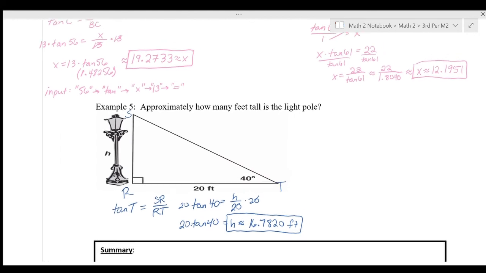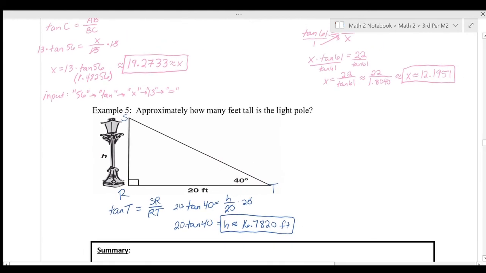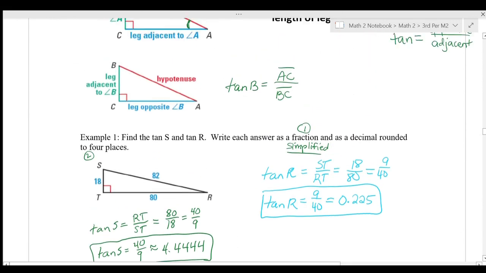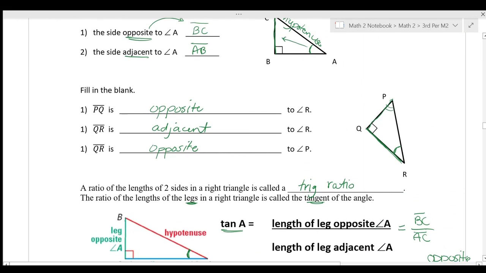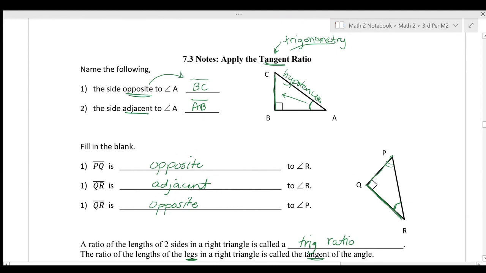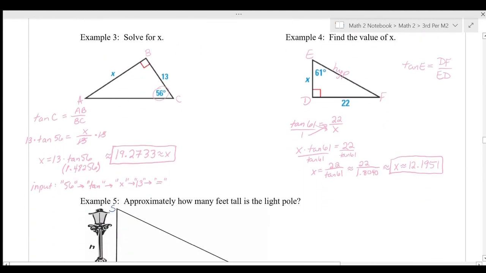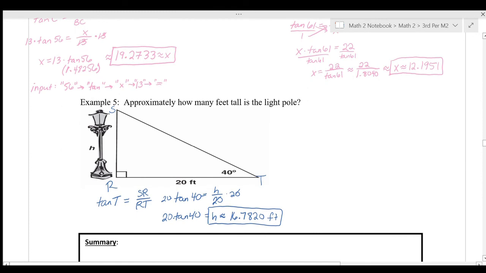All right, that's it for these examples. That's it for these notes. Tangent is the first trig function we're introducing, so make sure you have listened to these notes and not just watched them. Make sure you write down questions and extra comments as you have them, and make sure you ask me in class the next day and as we go over the notes.